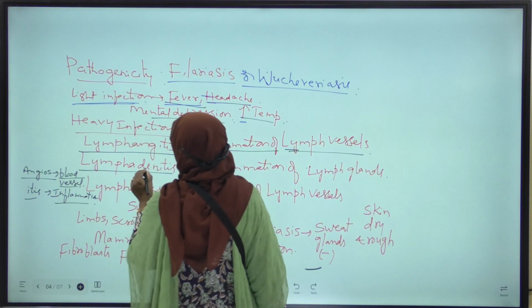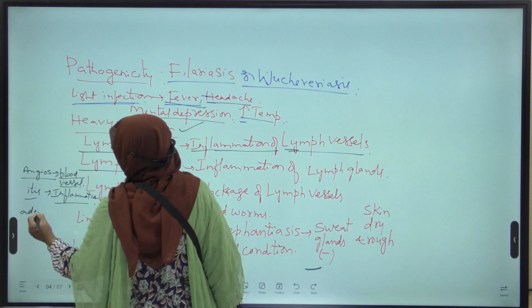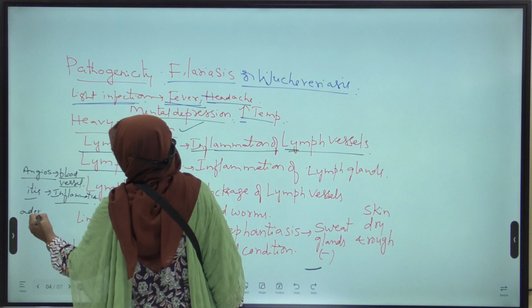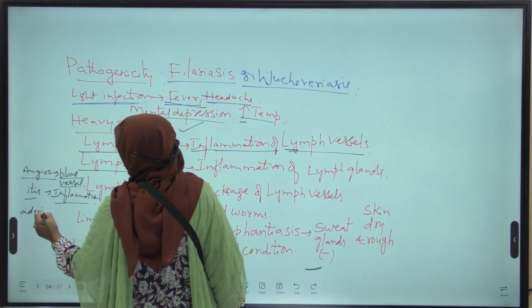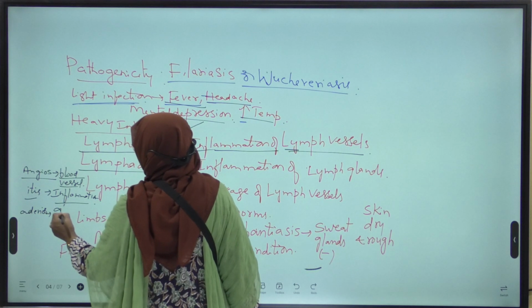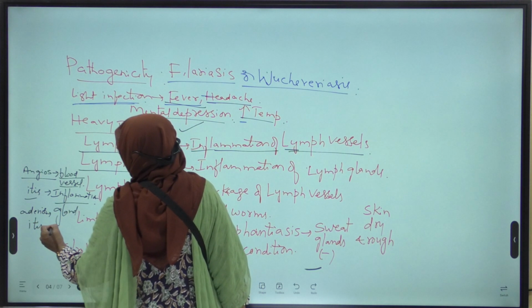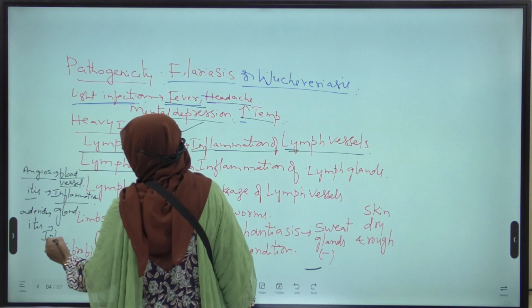Next, lymphadenitis. Adeni means gland. It is also a Greek word. Itis means inflammation.